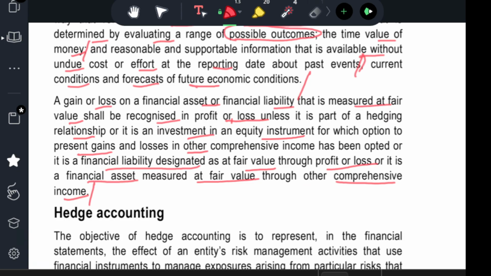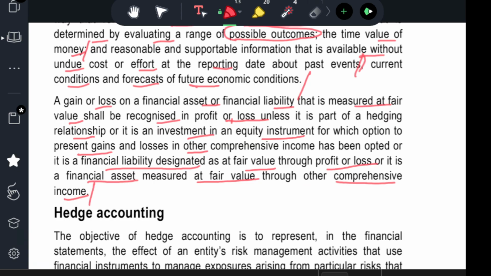Now on 31st March 2025, the obligation you have, you gain something. Example, today the share of the company is 600 rupees, but you are expecting the cost of the SBI in 2026 will be 900 rupees. And you bought it for 600 rupees, but on 31st March, the price of the share is 900 rupees.